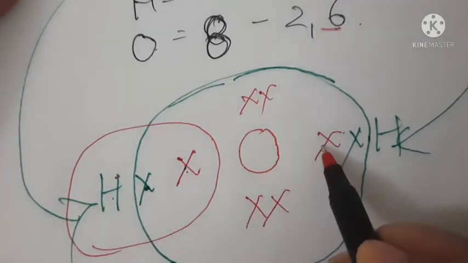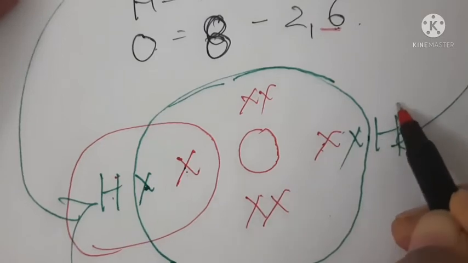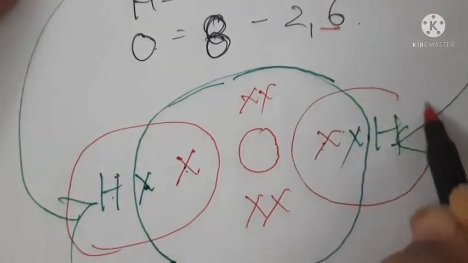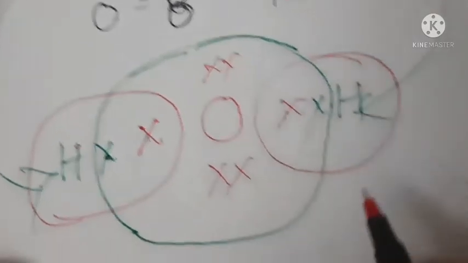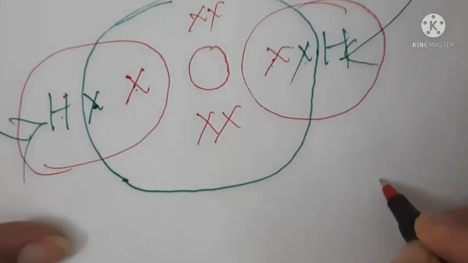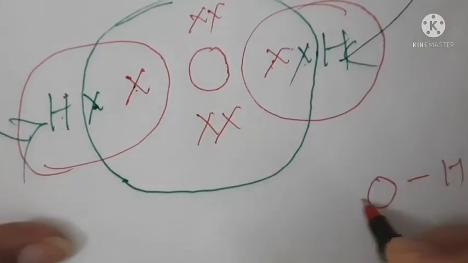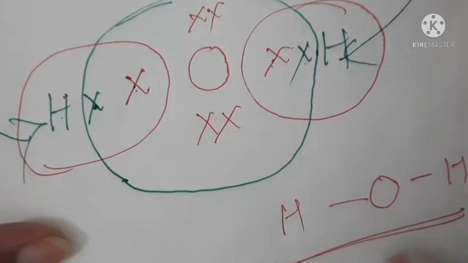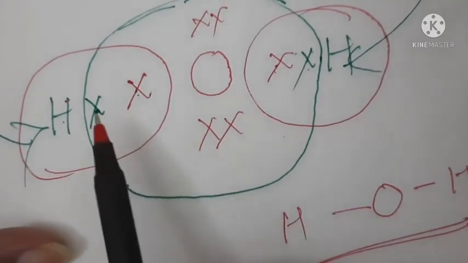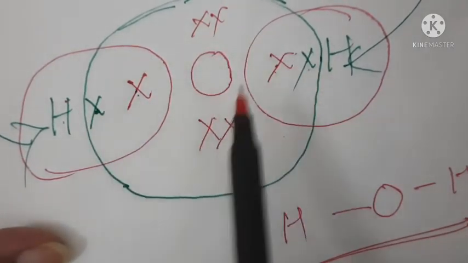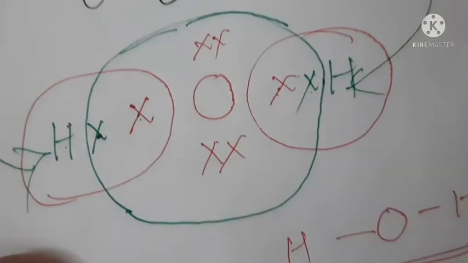In the same way, this oxygen is sharing this electron with this hydrogen. So the compound formed is oxygen, hydrogen, hydrogen. This is the structure of water. And here 1 electron is shared by all the 3, so there is a single covalent bond. I hope it is clear.